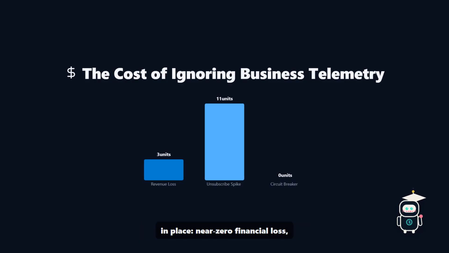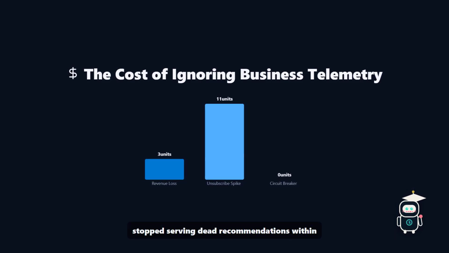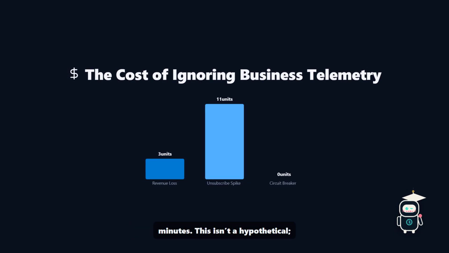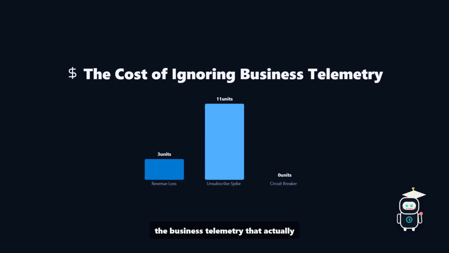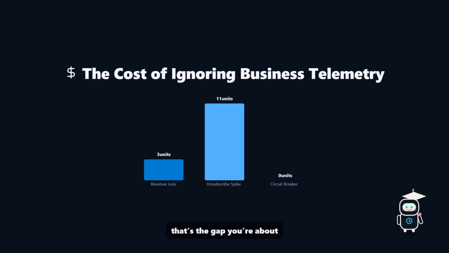Near zero financial loss, because the loop would have stopped serving dead recommendations within minutes. This isn't a hypothetical. This is the gap between monitoring infrastructure health and monitoring the business telemetry that actually drives your AI decisions. And that's the gap you're about to close.